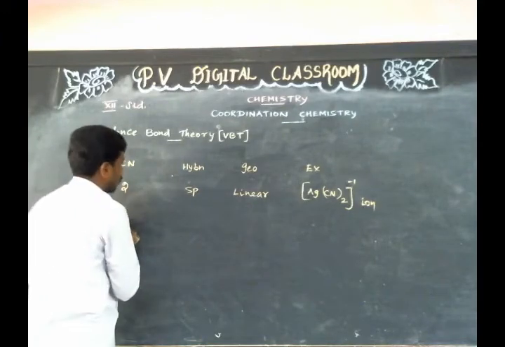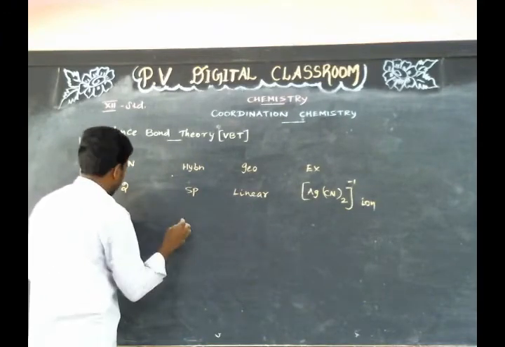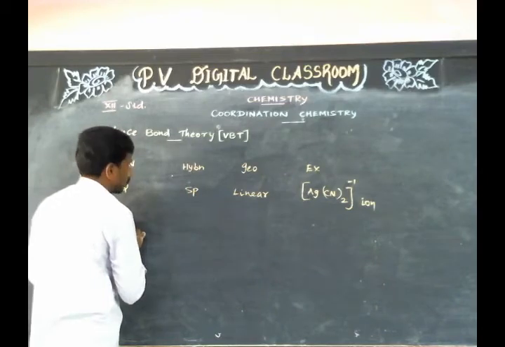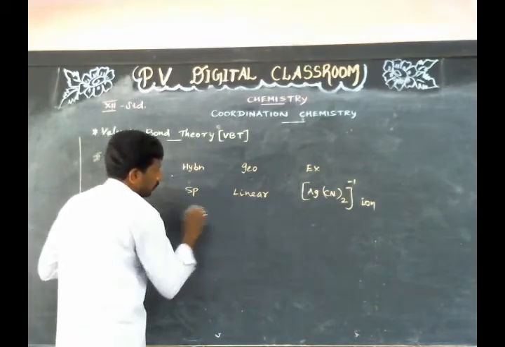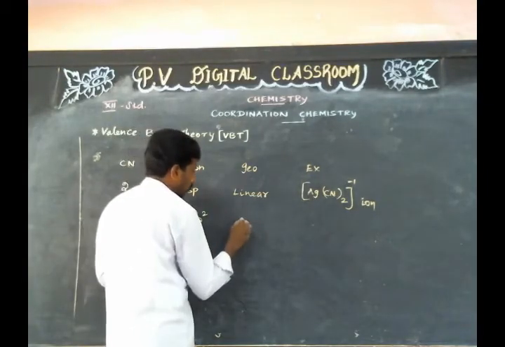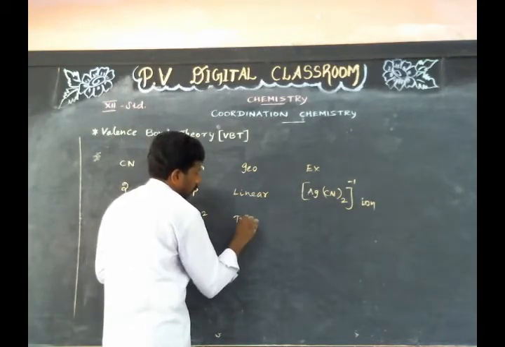If coordination number is 3, then hybridization of the complex is sp2, and the geometry of the complex is trigonal planar.